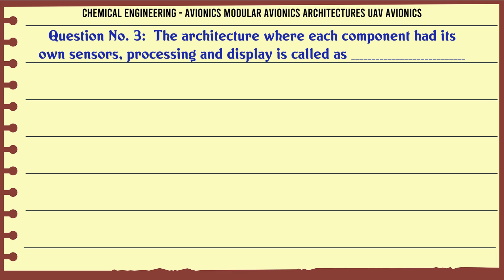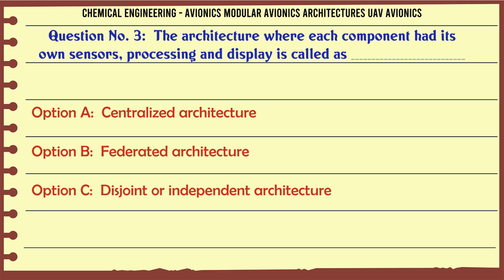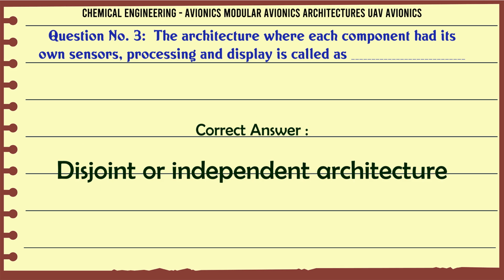The architecture where each component had its own sensors, processing and display is called as: A centralized architecture, B federated architecture, C disjoint or independent architecture, D open system architecture. The correct answer is disjoint or independent architecture.